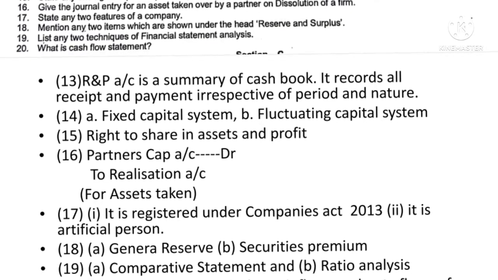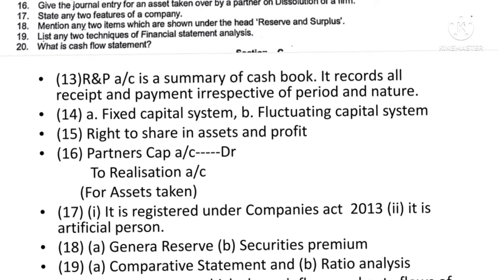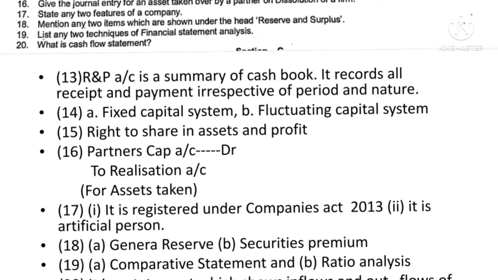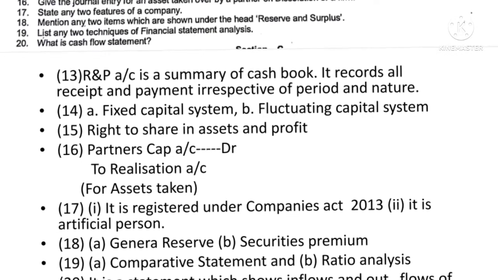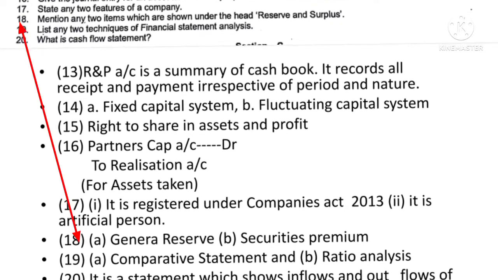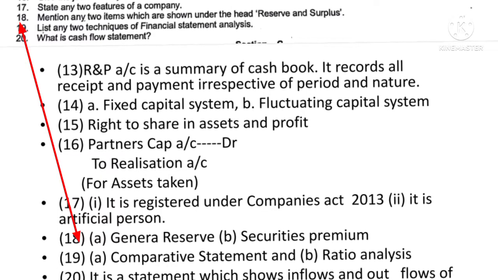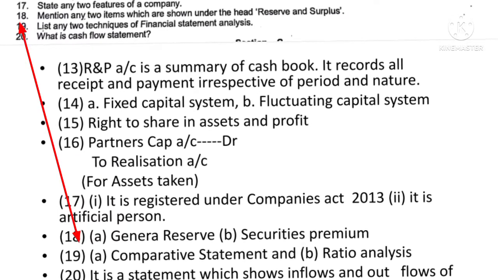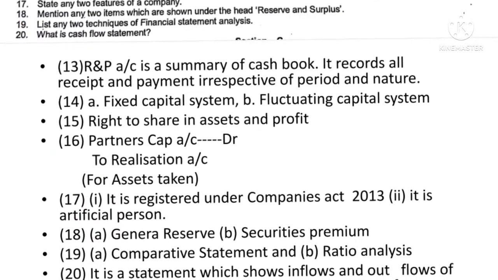And then it is a registered body, etc. You have to write any two. Then question number 18, mention any two items which are shown under the head reserve and surplus. You have to write any two heads which are shown in the reserve and surplus. For example, securities premium, general reserve, surplus, etc.